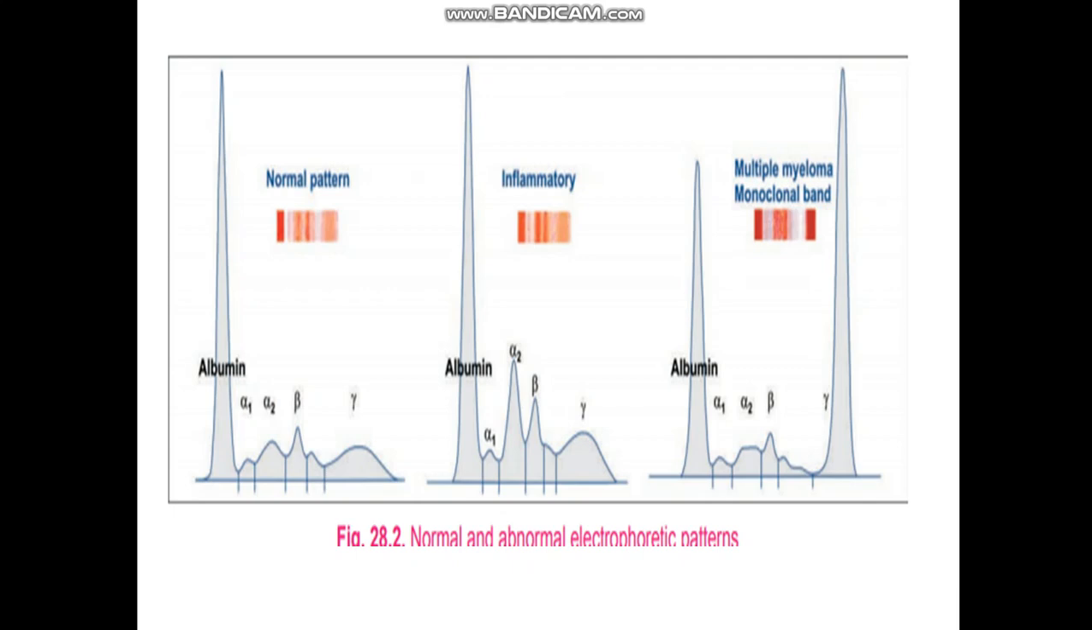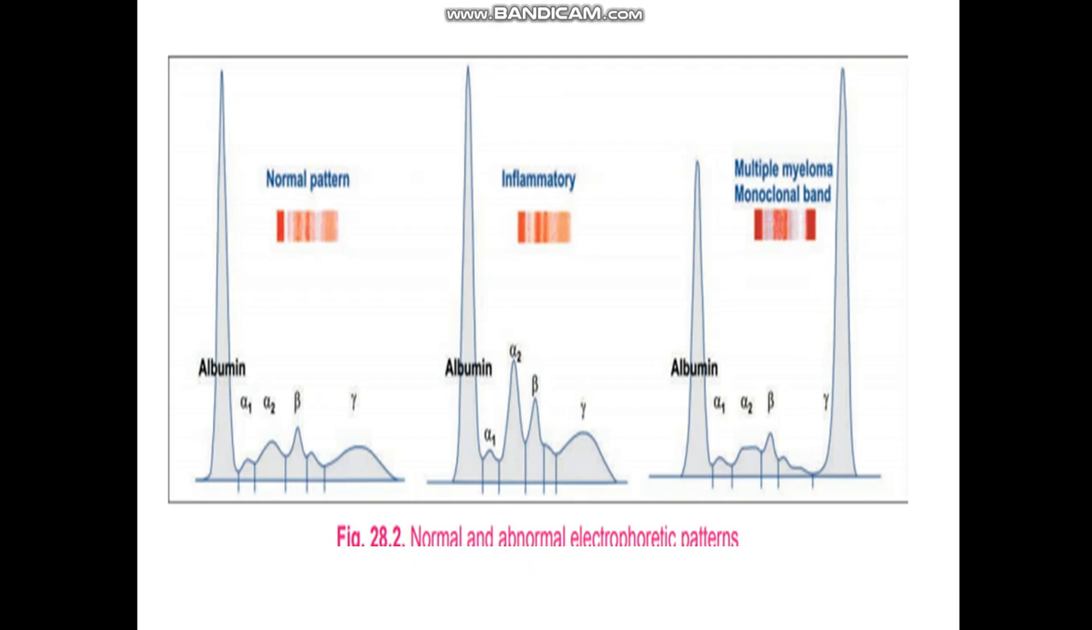Albumin, having maximum negative charge and least molecular weight, migrates maximum. The 5 fractions separated by electrophoresis are usually quantitated by scanning and measurement of their intensity. Normal pattern and interpretation.